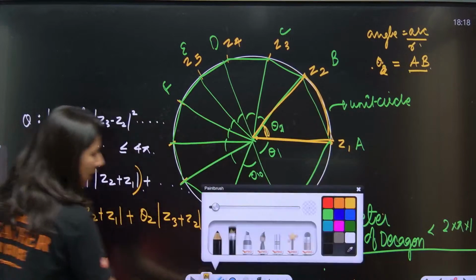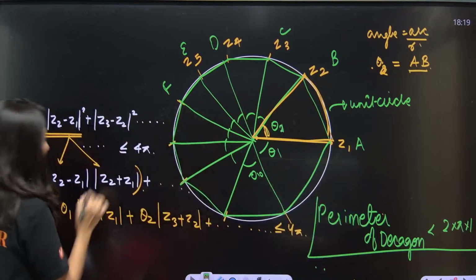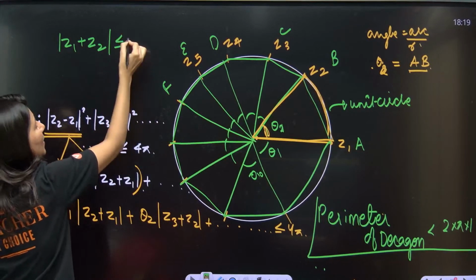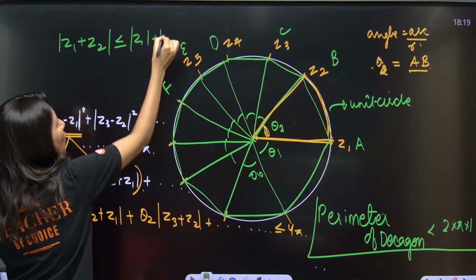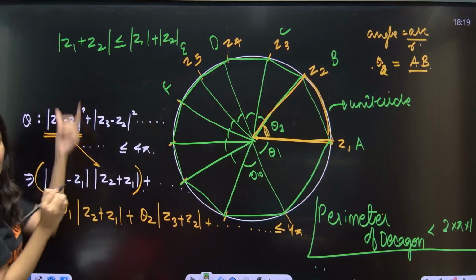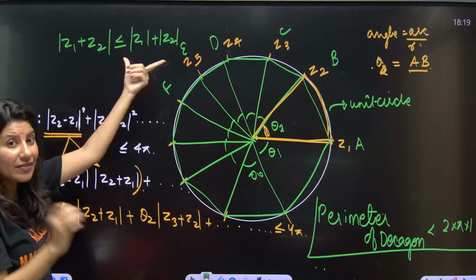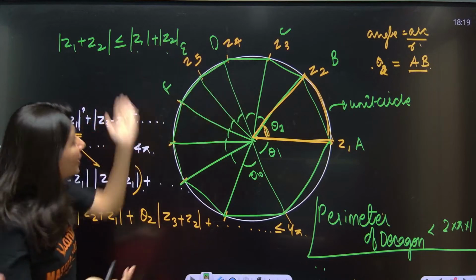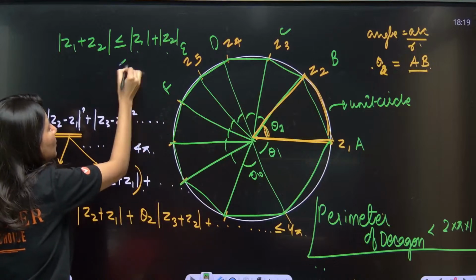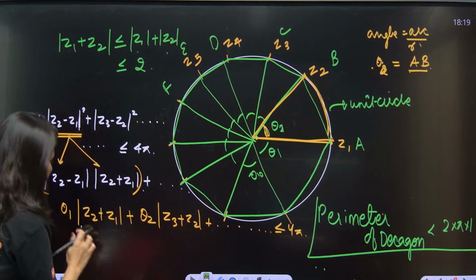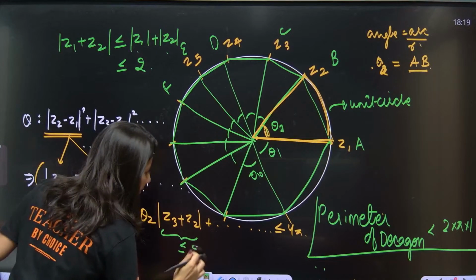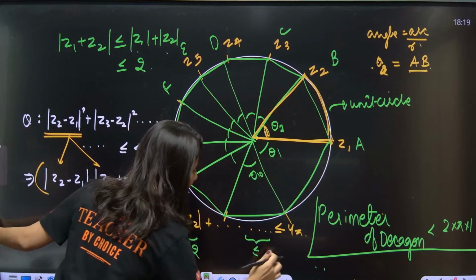Now understand one thing, mod of Z1 plus Z2 will always be less than or equal to mod Z1 plus mod Z2, yes or no? Mod Z1 plus mod Z2 on the unit circle is 1 plus 1, 2, so this is less than or equal to 2. So this thing will be less than or equal to 2. This thing will be less than or equal to 2. Similarly, this thing will also be less than or equal to 2.